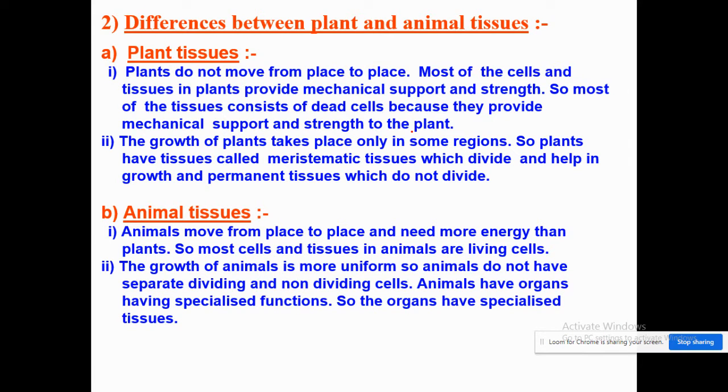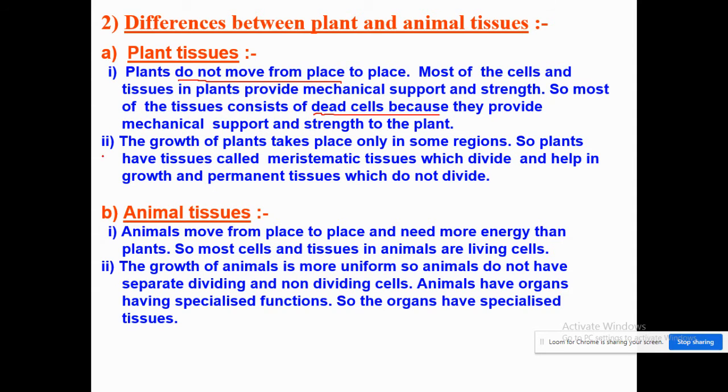So here we are going to look at the difference between plant and animal tissues. First of all, plant tissues. As we know, plants are stationary, right? They do not move from place to place. So most of the cells in plants provide mechanical support. Thus, in plants, most cells are dead cells because they provide mechanical support and strength to the plants.